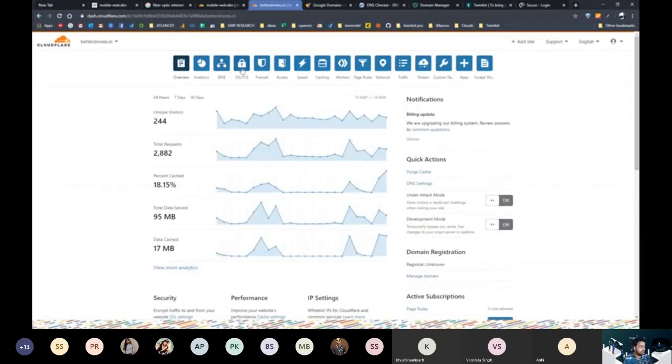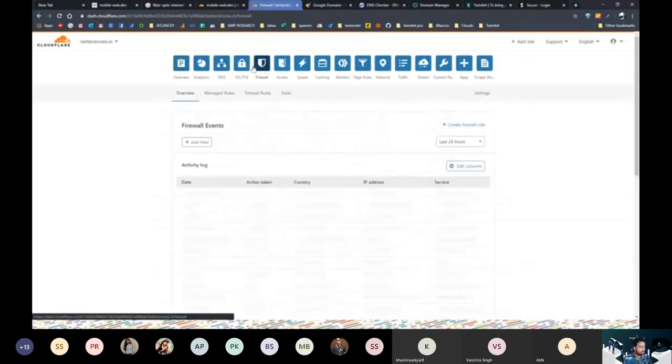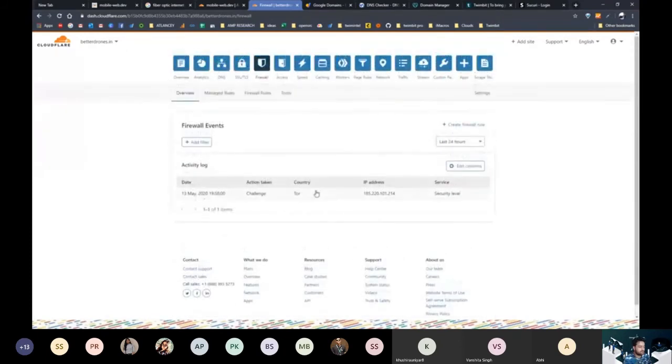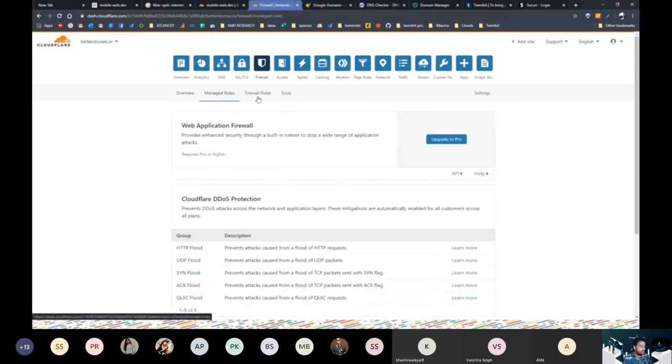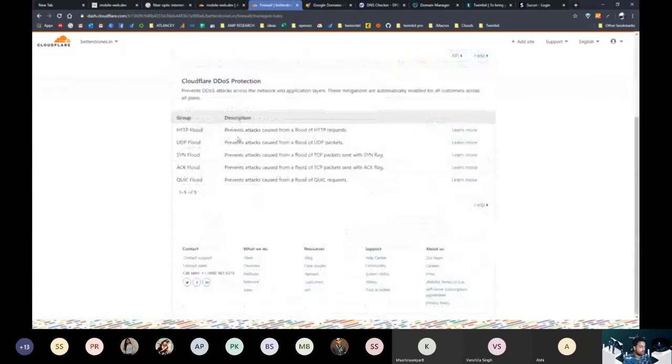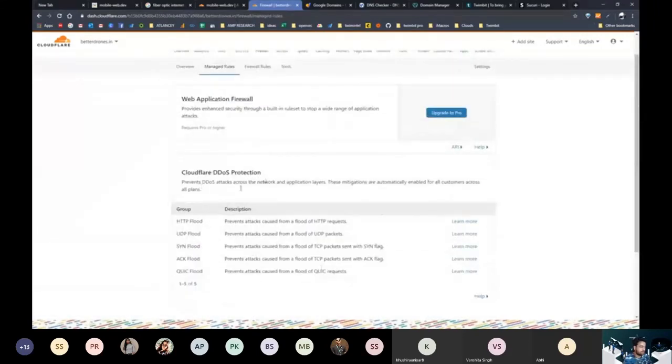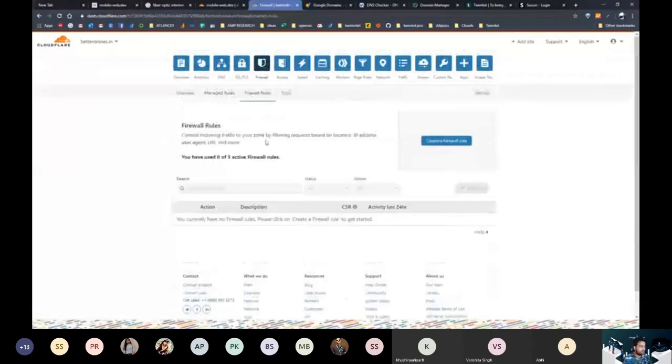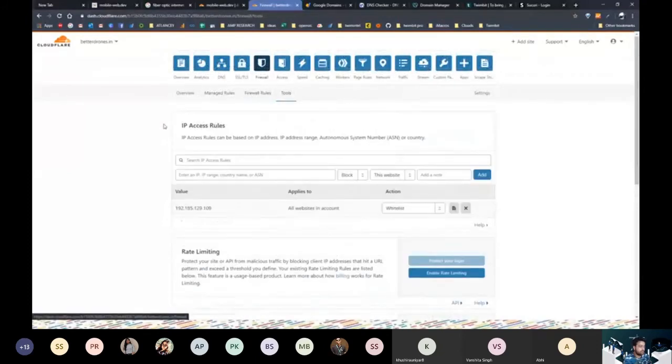So if you go in firewall, yeah, it has its own firewall rules. For example, it has a rule for Tor. Tor is a web browser to anonymously check the internet, so it has a firewall rule for this. Then it has a couple more firewall rules: HTTP flood, SYN flood. I don't know more about these things, so that's why it's better to have a firewall provided by the CDN.